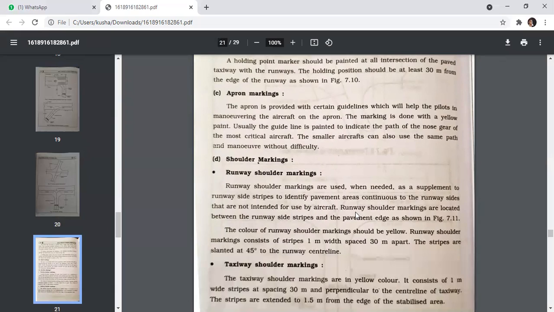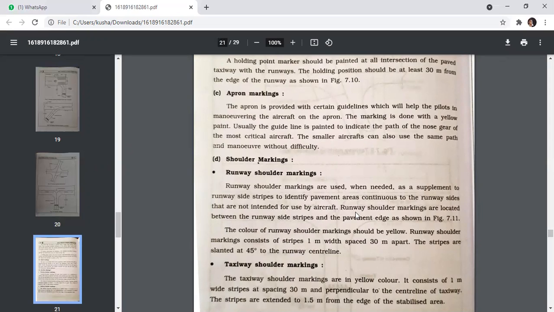Runway shoulder markings are used when needed as a supplement to the runway side strip to identify pavement areas contiguous to the runway side that are not intended for use by aircraft. Runway shoulder markings are located between the runway side strip and the pavement edges, as shown in the figure.